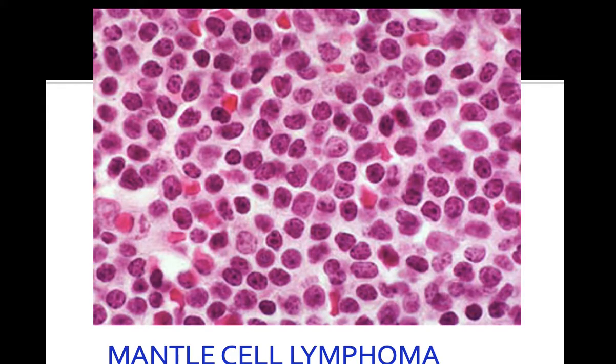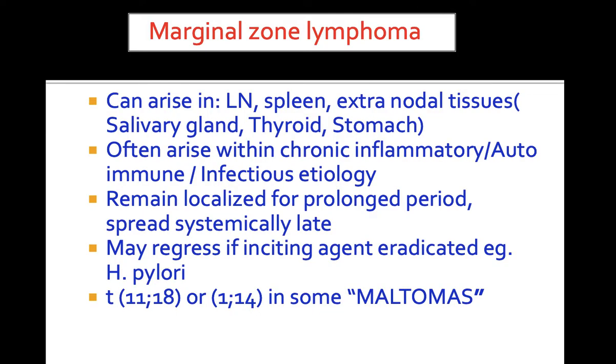There is a microscopic image showing mantle cell lymphoma. These cells are showing occasionally clefted nuclei. Marginal zone lymphoma is the other variant of non-Hodgkin's lymphoma. It can arise in lymph nodes, spleen, and extranodal sites like salivary gland, thyroid, stomach, etc. They often arise in the background of chronic inflammatory pathology, autoimmune conditions, or any infectious etiology. They remain localized for prolonged periods but spread systemically late in the course.